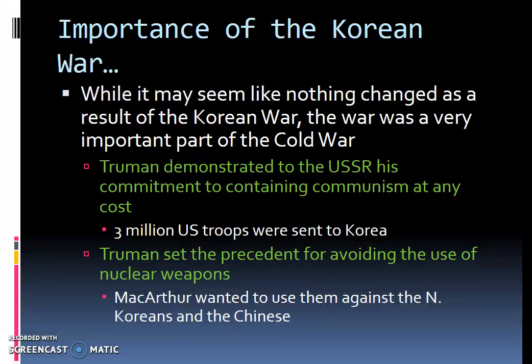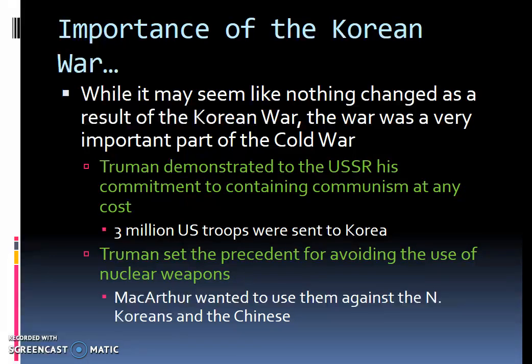Another precedent that it set, or another reason that the Korean War was important in the context of the entire Cold War, was the fact that Truman set the precedent for avoiding the use of nuclear weapons. Remember, the United States has nuclear weapons. They used them before on Japan to end World War II. And MacArthur actually wanted to use nuclear weapons against the North Koreans and the Chinese during the Korean War, but Truman refused to do so.